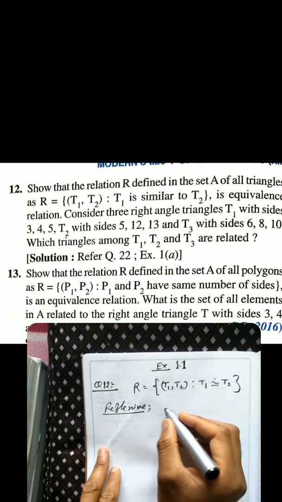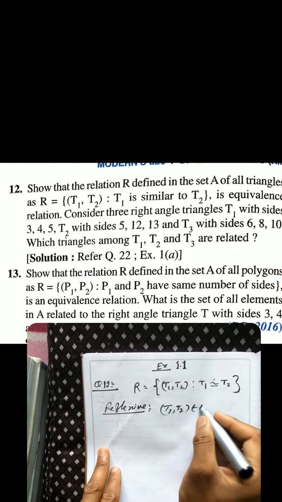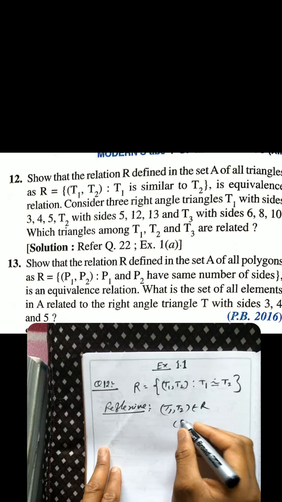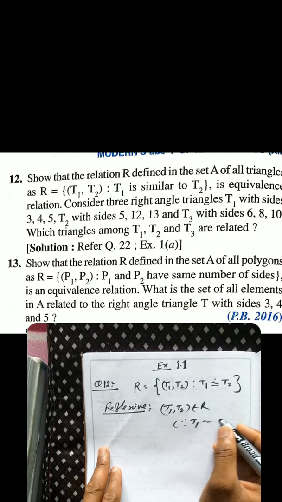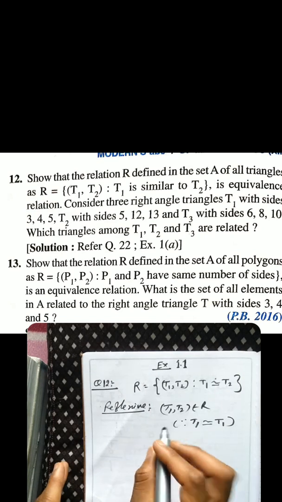Here, T1, T1 belongs to R. Why? Since T1 is similar to T1, every triangle is similar with itself, right? Same way, T2, T2 belongs to R since T2 is similar to T2. Hence, given relation is reflexive.